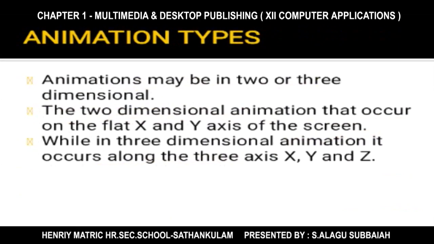Next, there are some animation types here. They may be 2D or 3 dimension. The 2D animation occurs along the x and y axis, and the 3 dimension animation along the x, y, z axis. Okay.